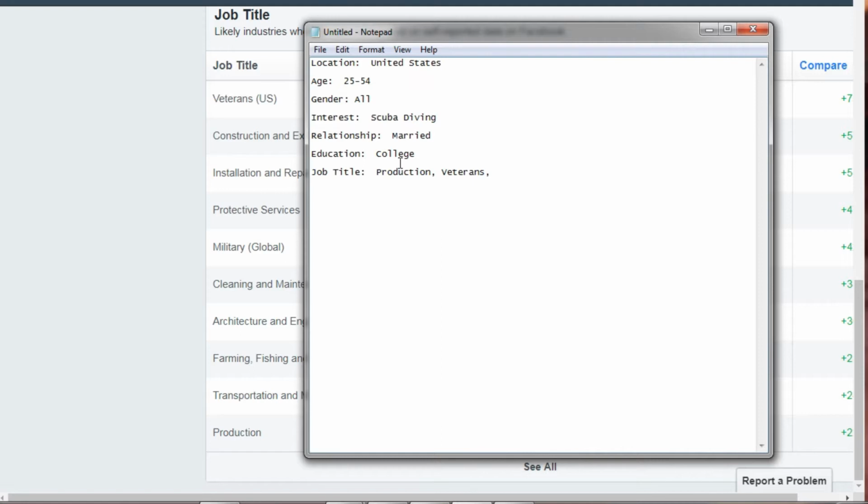Veterans, installation, repairs, etc. And the job title is not necessarily something that we're worried about right now. Most of the time, you're just going to target the location, the age, the gender, and the interest. And you can get more specific by targeting married. So we could target these. And then based on that information, we'll know more later.